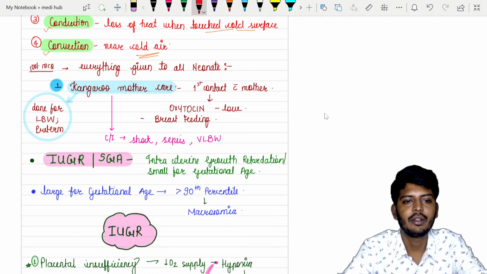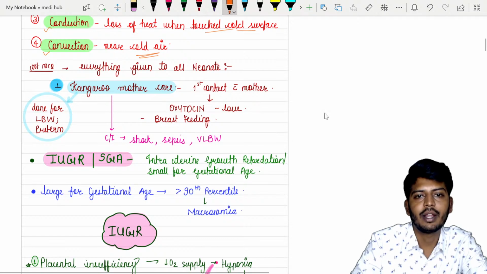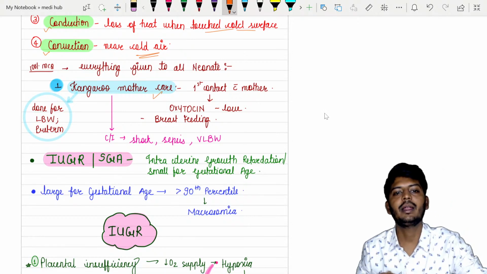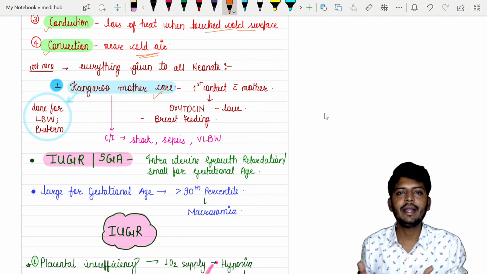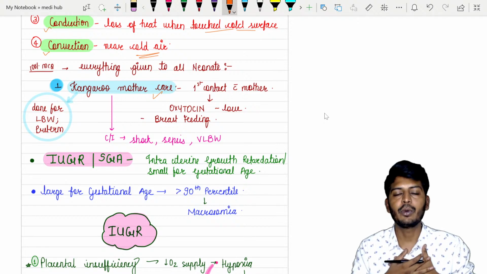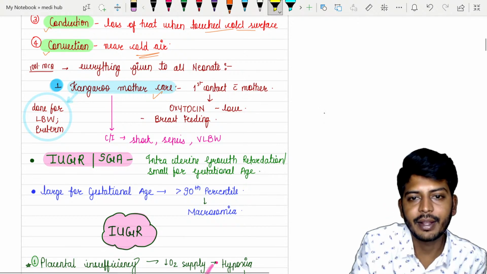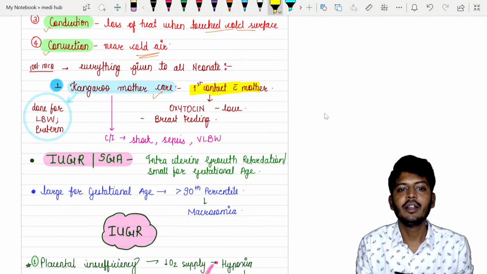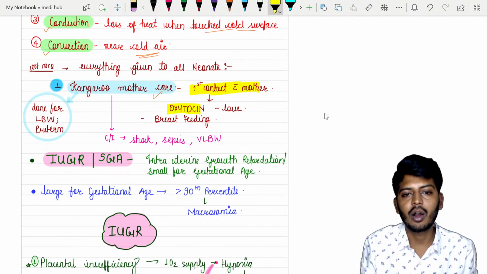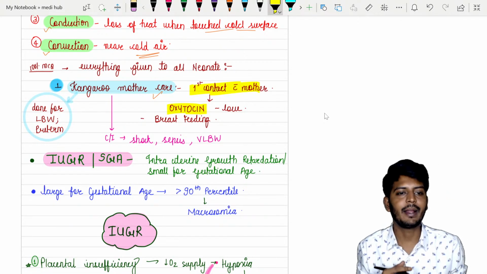Immediately at the time of the birth, what we are going to do is a kangaroo mother care. Kangaroo mother care मतलब क्या होता है? You take the baby immediately after the delivery, you put the baby on the mother's chest. Okay, so that is the first contact with the mother. So that will help in release of the oxytocin in the mother. That will help in the breastfeeding.